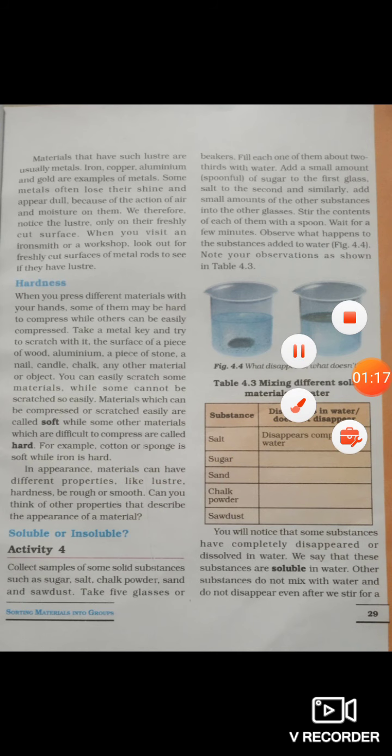So students, based on hardness of material, the materials are classified as hard and soft. The materials that are difficult to compress and scratch, for example, iron, wood, stone and glass are classified as hard materials, whereas those that can be compressed or scratched easily are known as soft materials. For example, cotton, sponge, rubber, wool, etc.